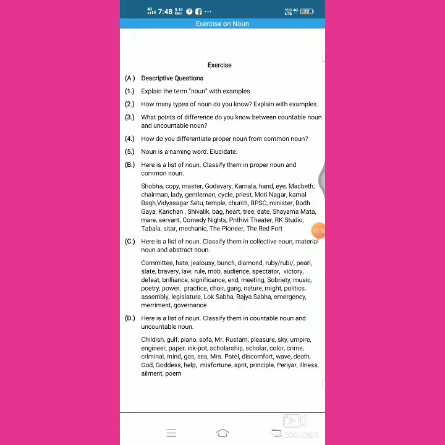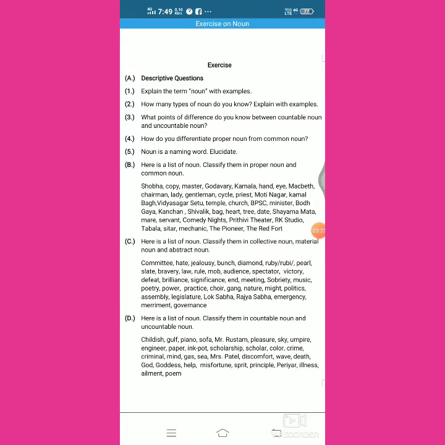Now we move to second question. How many types of noun do you know? Explain with examples. Generally, we have 5 kinds of noun that we already know. Then we also include countable and uncountable noun to describe these 5 types of noun more clearly. And we have already had enough examples in our previous discussion.